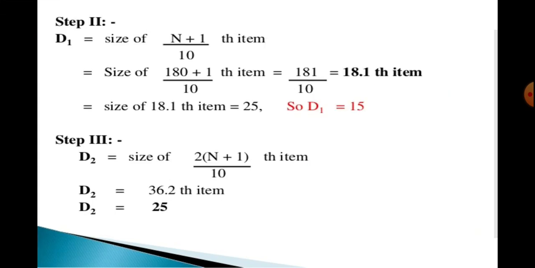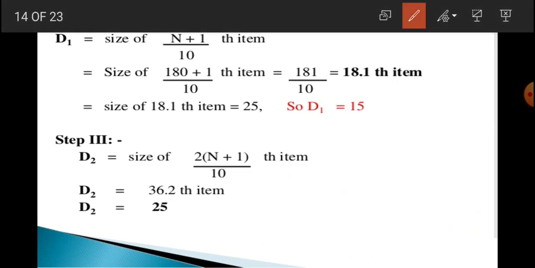Look at this particular question, in this solution, D1 is equal to size of n plus 1 by 10. This is 181 by 10. So 18.1, corresponding to 18.1, we will have 25. That is D1 is equal to 15. Similarly, we can find out D2. D2 means size of 2 times n plus 1 by 10, that is D2 is equal to 25.